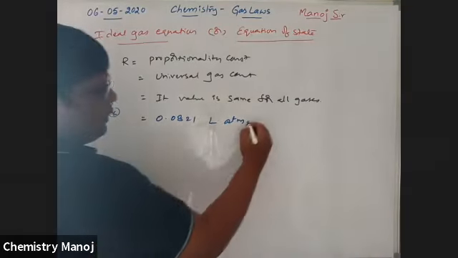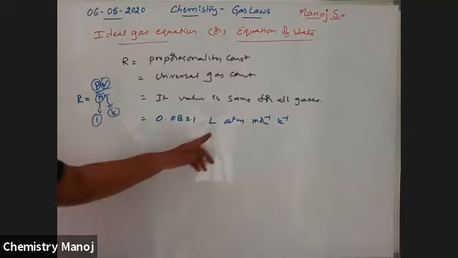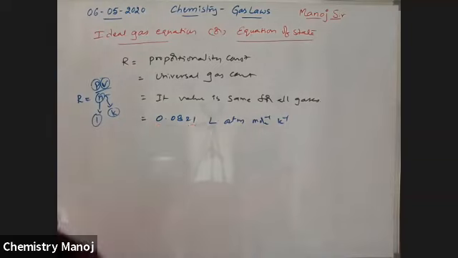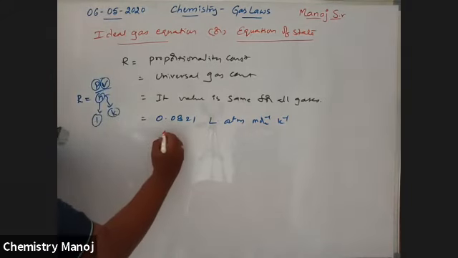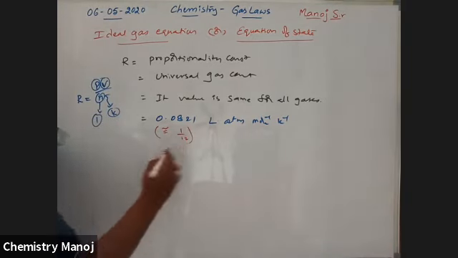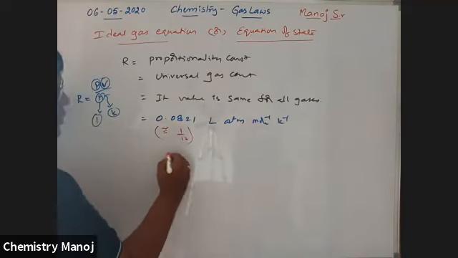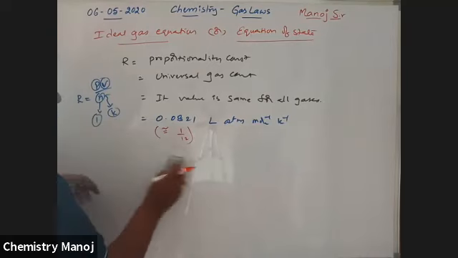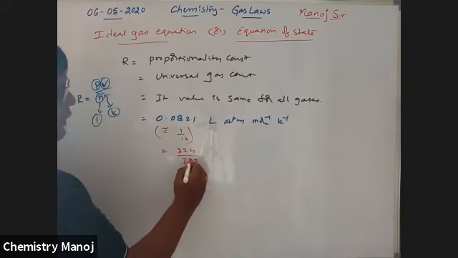The denominator gives mole inverse, Kelvin inverse. So the unit is liter atmosphere mole inverse Kelvin inverse, that is 0.0821. Mind it, its value is nearly equal to 1 by 12. Wherever 0.0821 is there, you can replace that value with 1 by 12. Its value is almost equal to, not exactly equal to, 22.4 by 273.